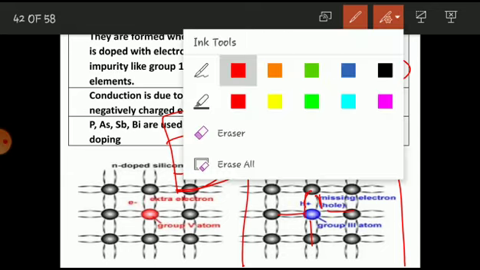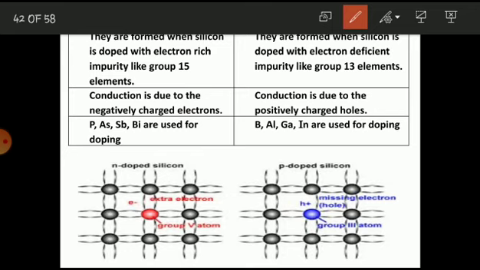So it's very easy. Once again I will revise this. In an n-type semiconductor, due to the free electrons, the conduction takes place, whereas in a p-type semiconductor the conduction is due to the migration of holes, which appear as though they are positively charged. The vacant space is positively charged, and therefore it is called a positive type semiconductor or p-type semiconductor.